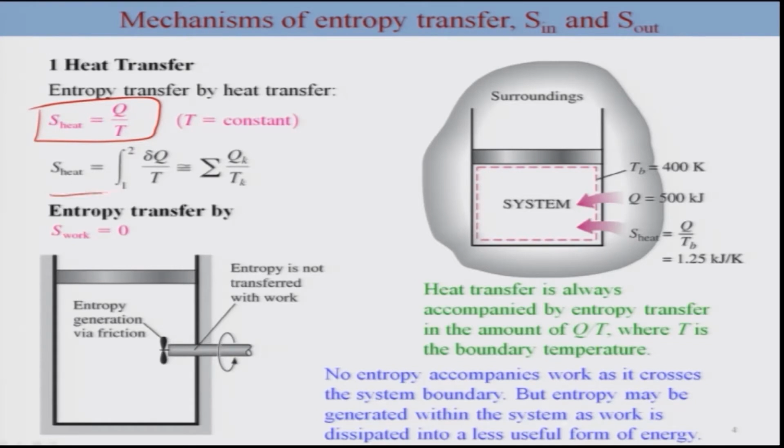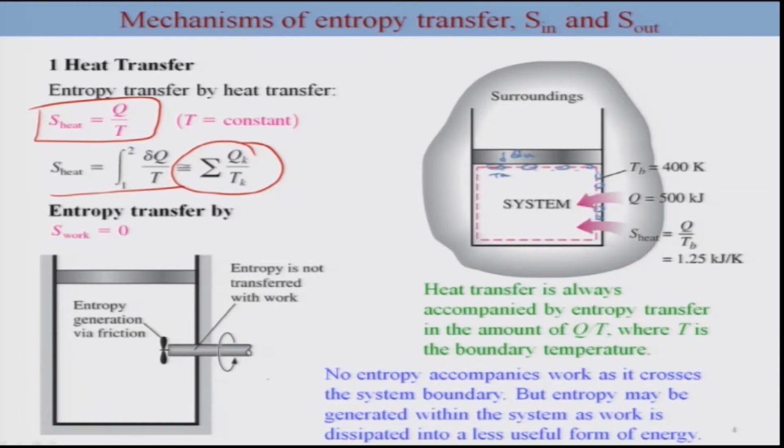So S heat is nothing but can be written in terms of delta Q by T. For example, if this is a system and there is heat transfer from the surroundings, then this can also be approximated: at various parts of the boundary there is a small Qk coming in, and the corresponding temperature is Tk, and this can be approximated as the sum of all possible transfers in this way.